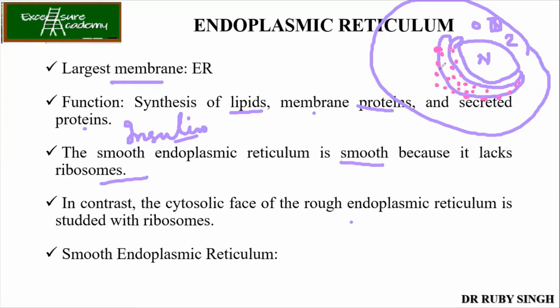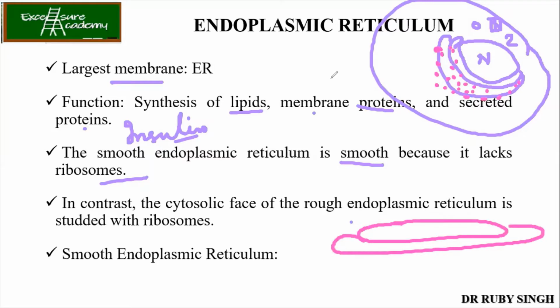Now here one question I'll ask. If suppose this is your ER, and these green ones are the ribosomes, do these ribosomes remain fixed onto the ER forever, or do they change their position? Are they fixed, in simple words?